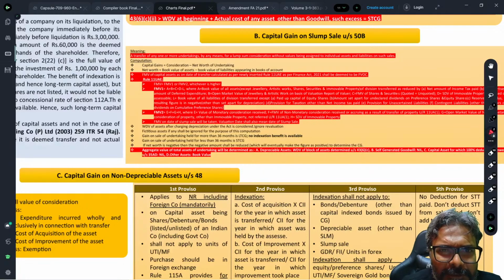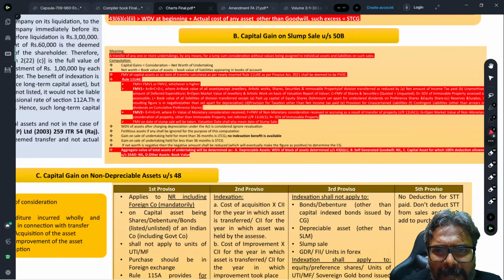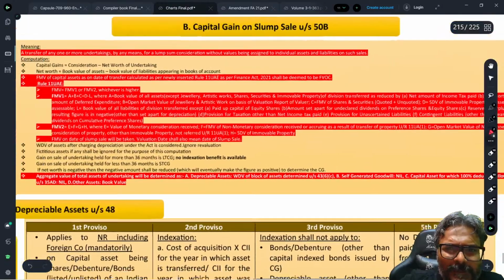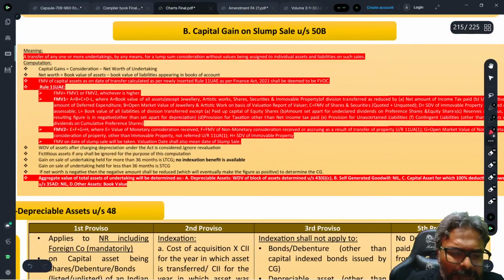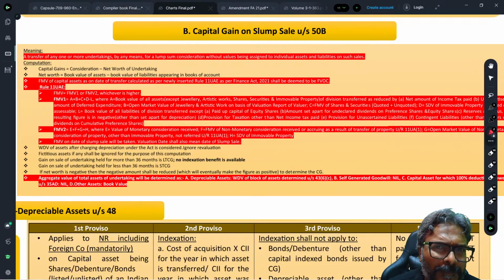Unfortunately, it is not covered here. Anyway, students, we'll do the practical itself because practical is important. Students, slump sale. This is expected, and that module question, because ICAI has given a question in the module, directly they will pick up that question from the examination.